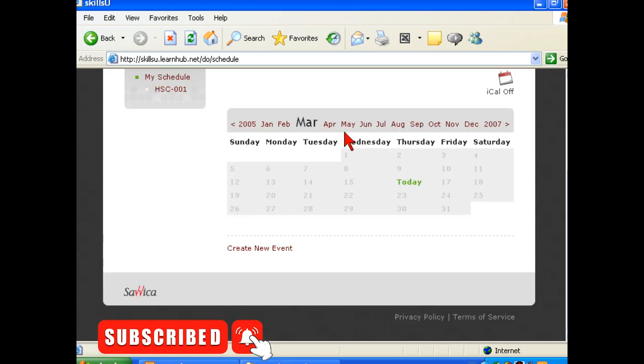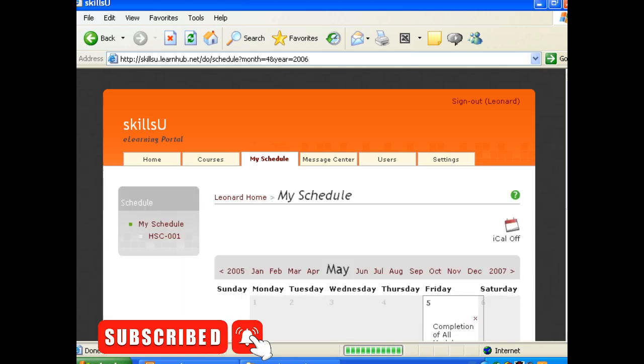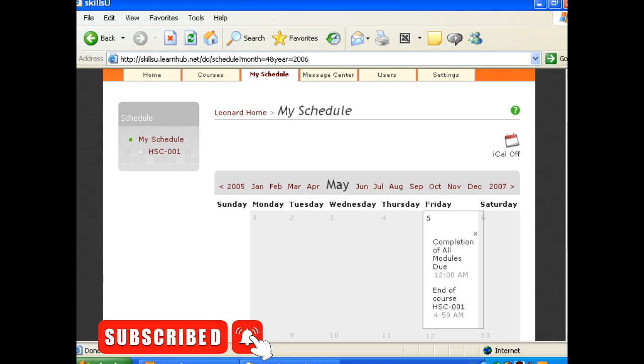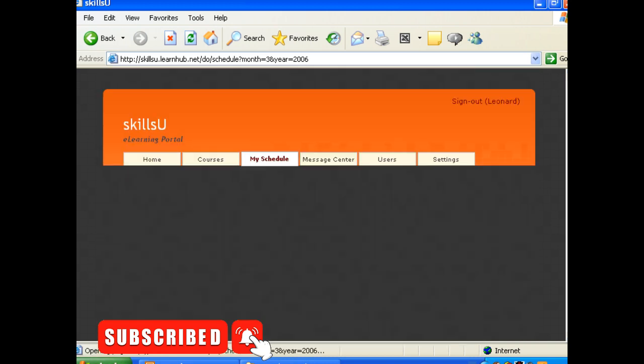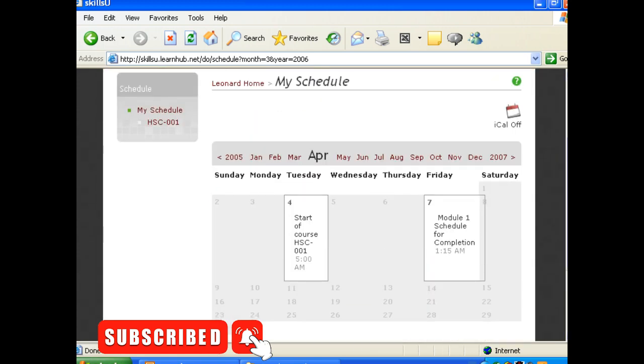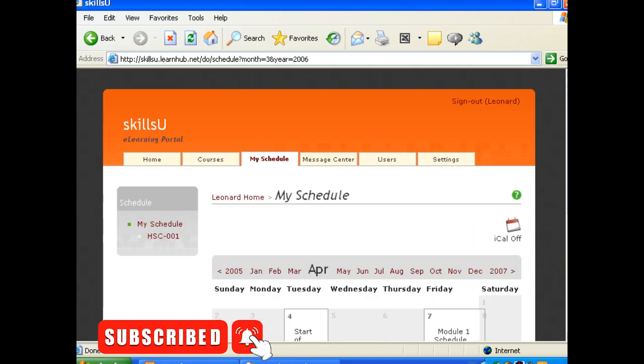Forward to April. Forward to May. And there we go. Now, I would suggest that you use the schedule for reminders for students of when their assignments are due. But you could also, if you're going to engage in some kind of interactive dialogue with your students, mark these on here as well. But very, very good for the semester or student diary.